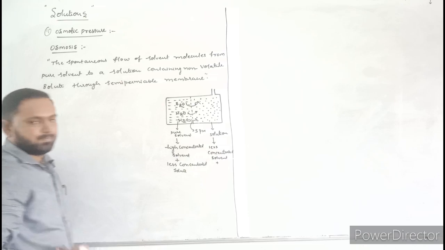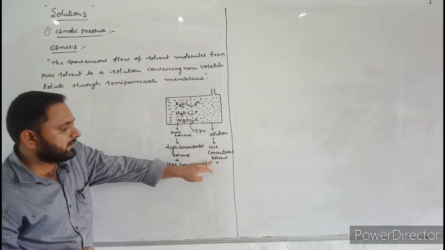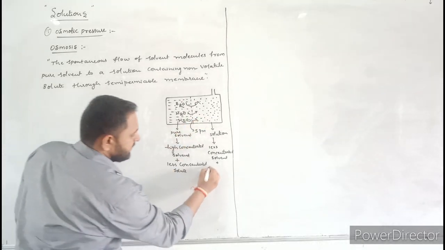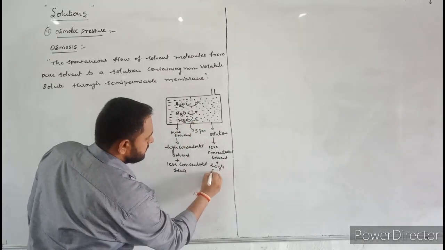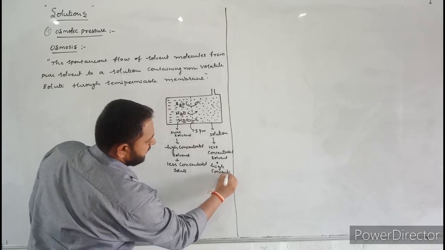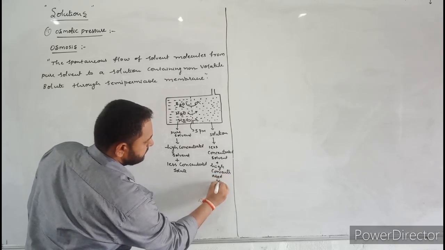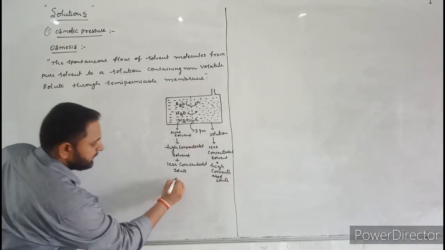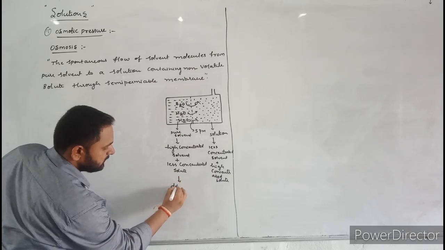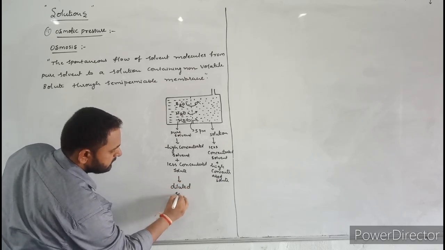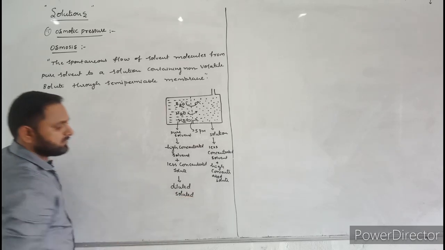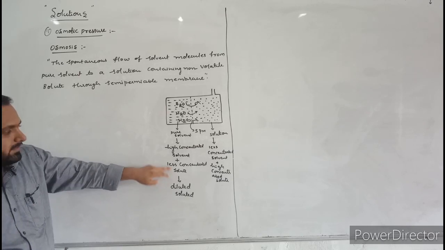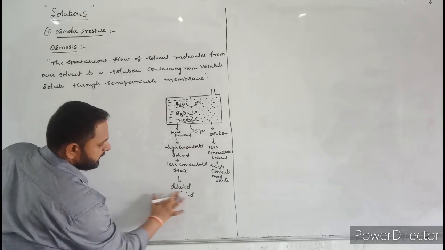In solution there is less concentrated solvent but more concentrated solute. That's why this pure solvent is also called a diluted solution. Diluted solution means there is a very small amount of solute present in the given solvent.